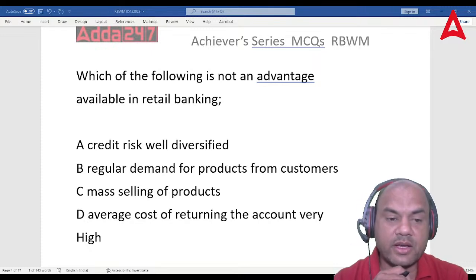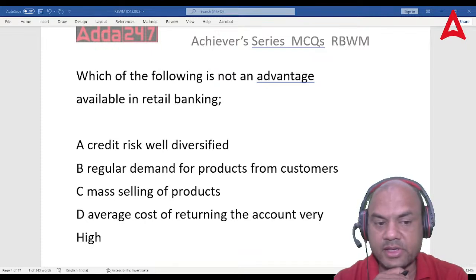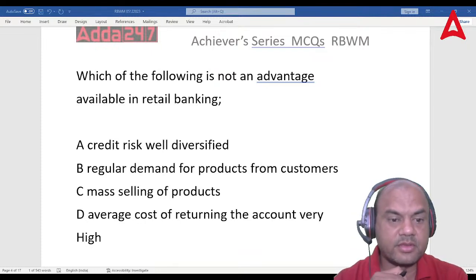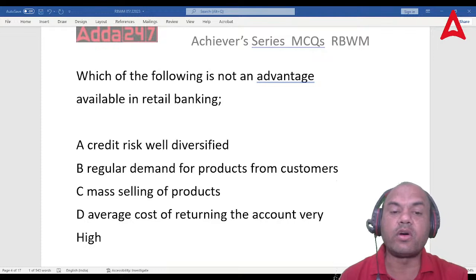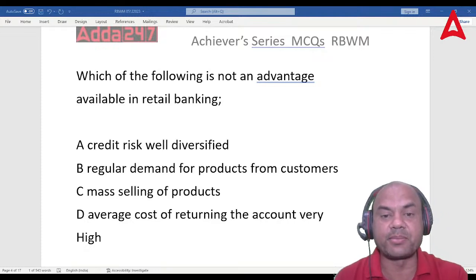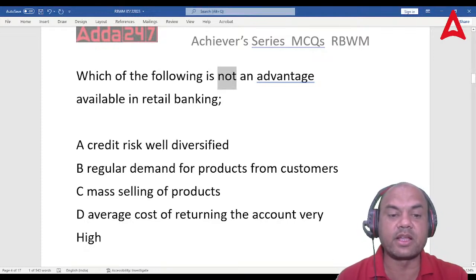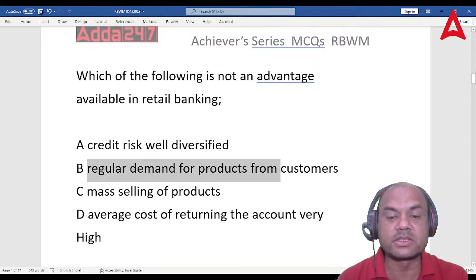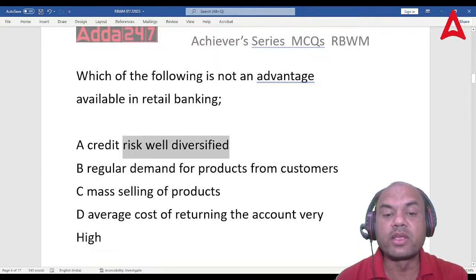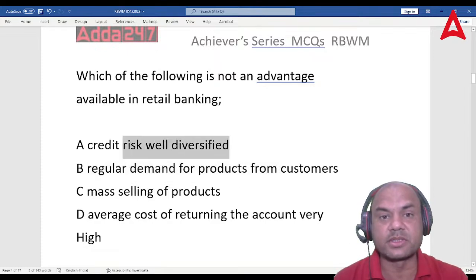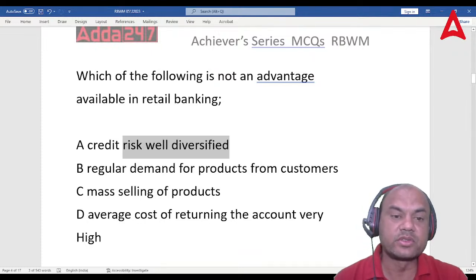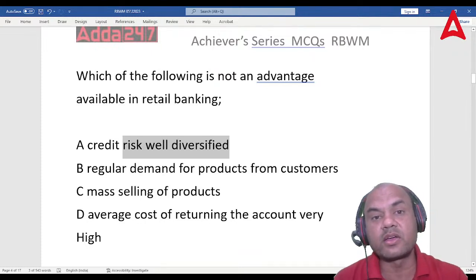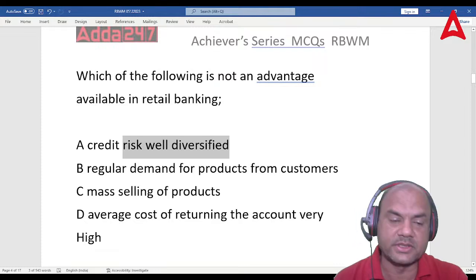So the answer over here, everyone, is the last one. All of the others are advantages. Risk well diversified, advantage. Regular demand for products from customers, advantage. Risk well diversified means we give loans to various smaller customers, so our risk is not getting concentrated in big companies.